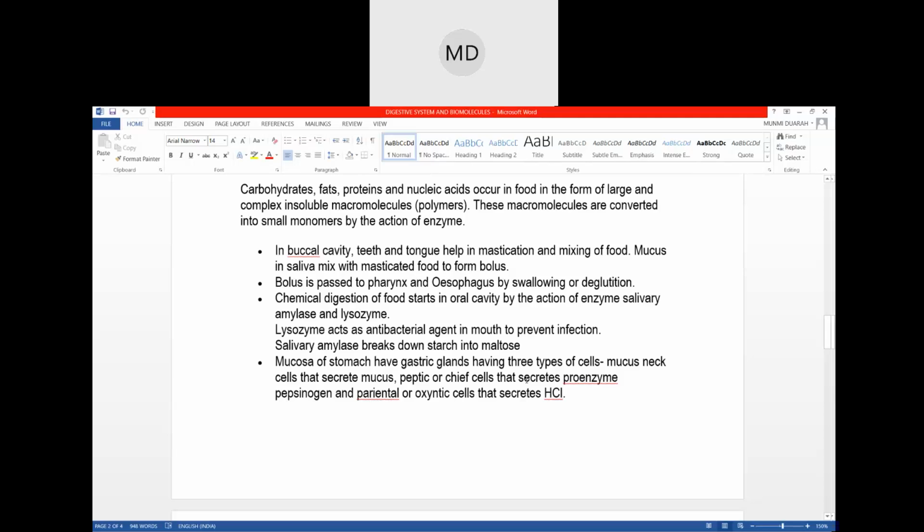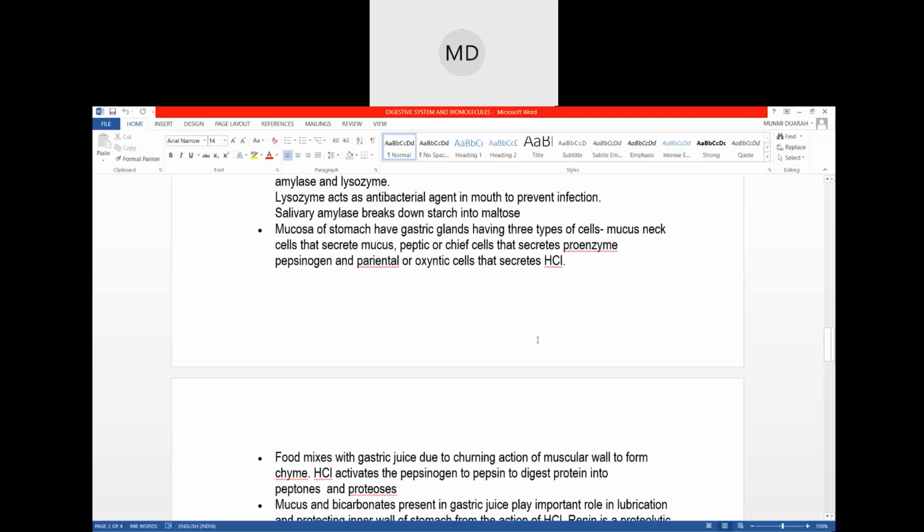So these two, pepsinogen and HCl, will act in the stomach. Pepsinogen is an enzyme, HCl is hydrochloric acid. These two will help in the process of digestion in the stomach.